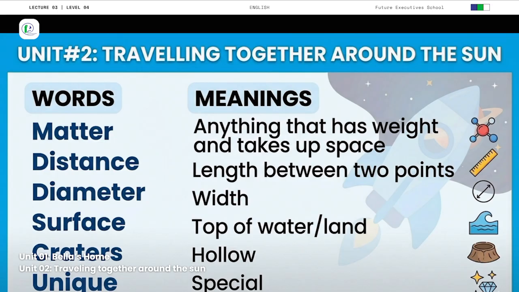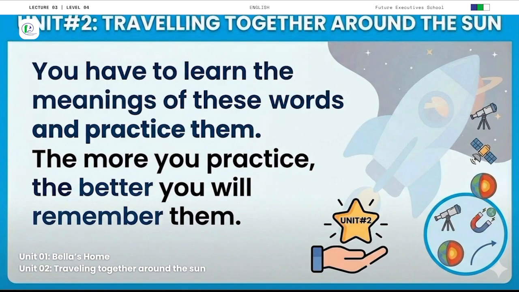Diameter means width. The next word is surface. Surface means top of water. And then craters. What is crater? Hollow. And the last word is unique. Unique means special. I hope you understand these meanings and thank you for watching this video.